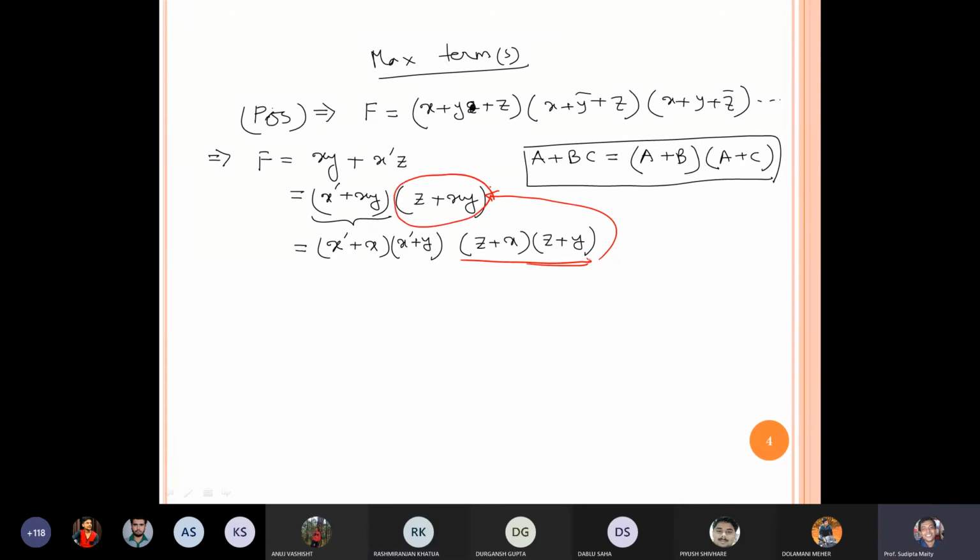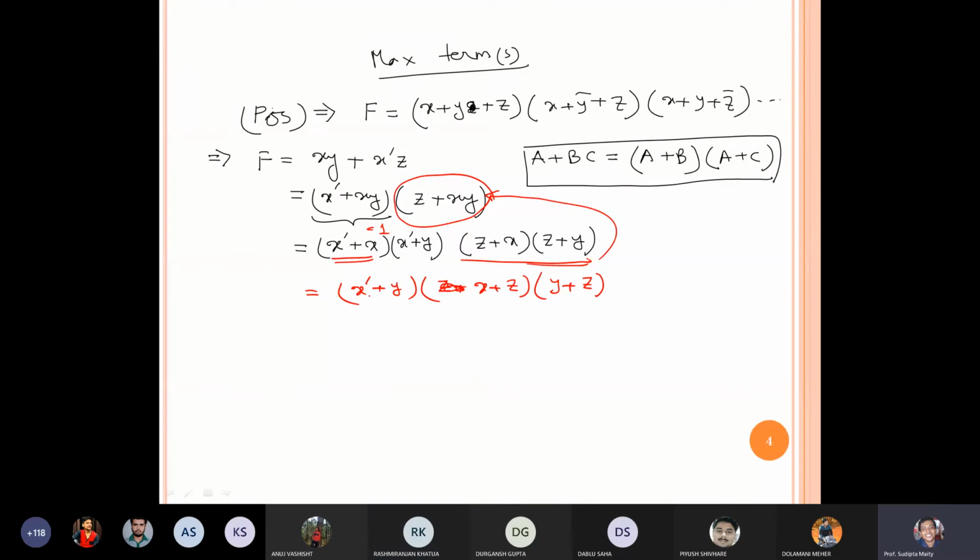Up to this, is there any doubt? No, sir. Okay. What is the value of this term? 1. So it is 1, so we can omit it. So it is better to write x first. It is better to write y first. Up to this, is there any doubt?